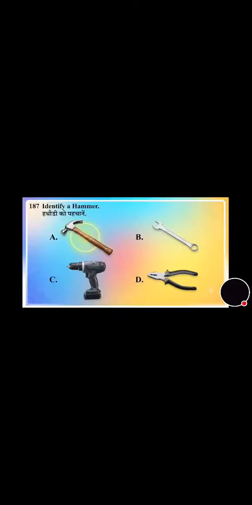This is also about the identification of a hammer. तो इन सब में से hammer कौन सा है? Option A, option B, option C, option D. Its correct answer is option A, that is hammer. Now we will move towards the next question.